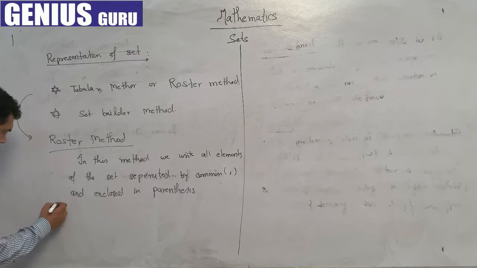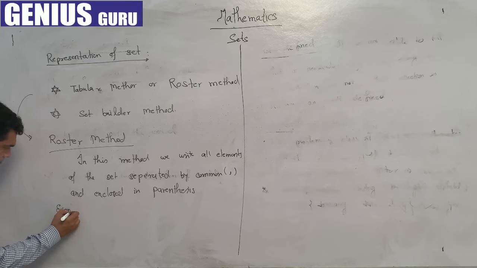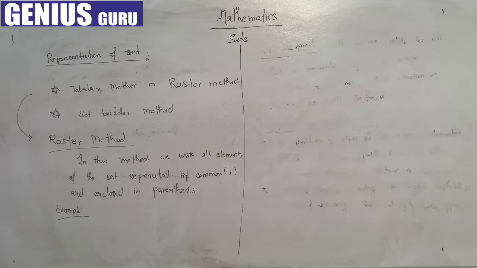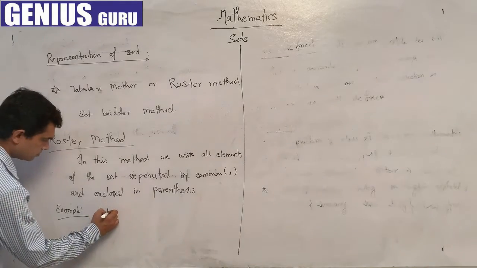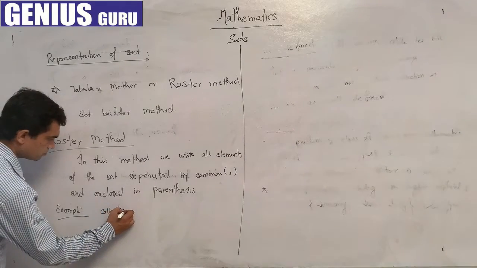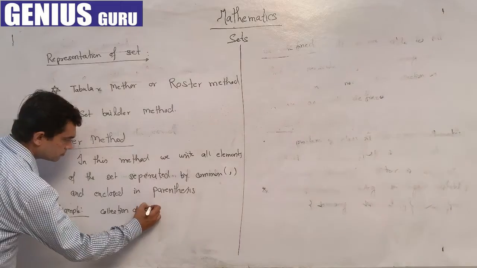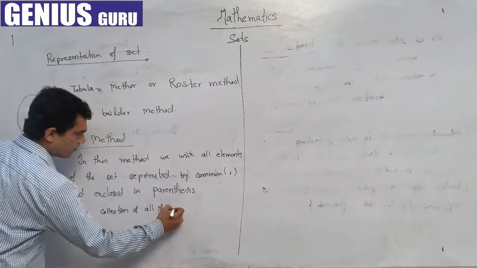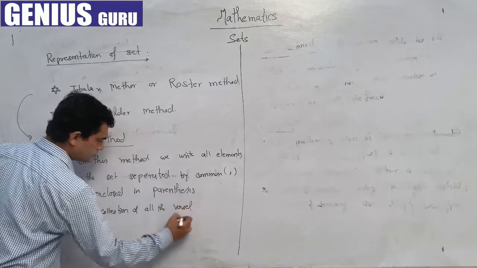Example: the collection of all the vowels.